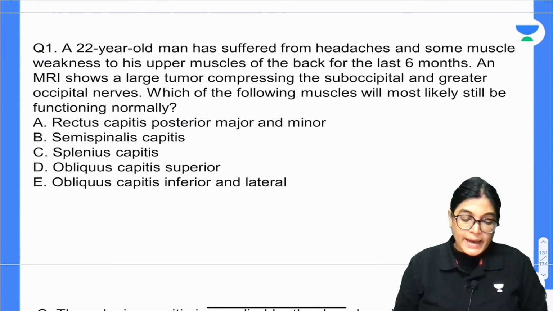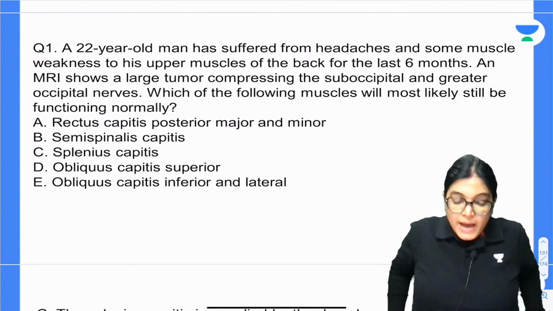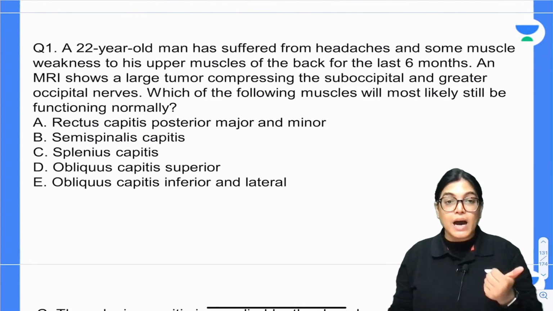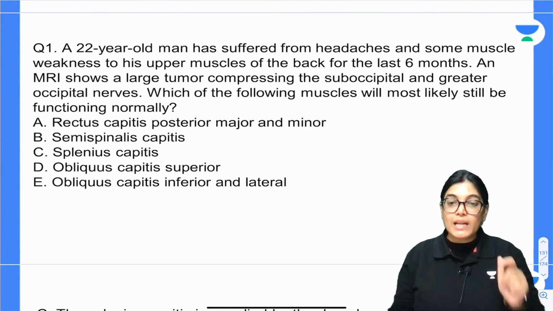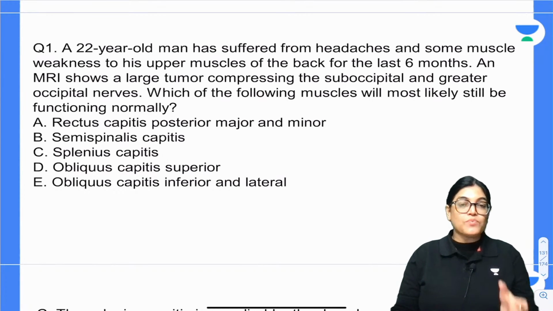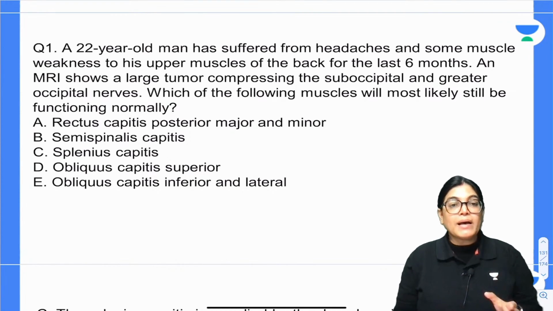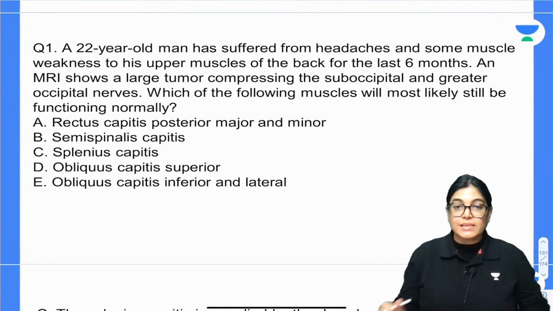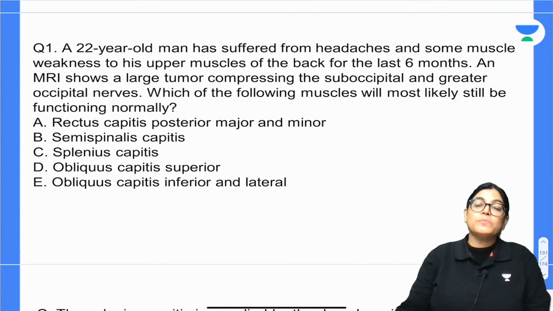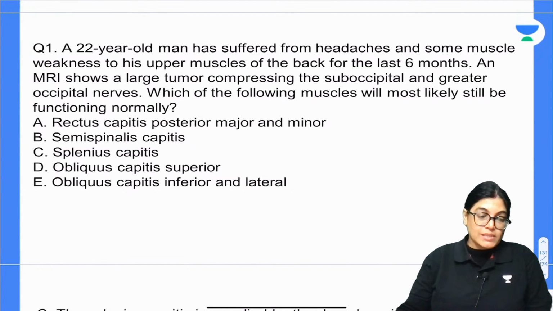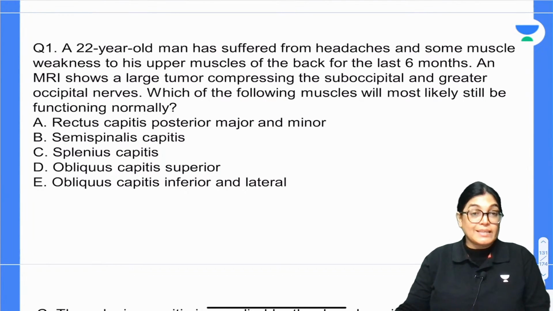A 22-year-old man has suffered from headache and some muscle weakness in the upper muscles of the back for the last 6 months. An MRI scan has been done, which is showing a large tumor compressing the suboccipital and the greater occipital nerve.